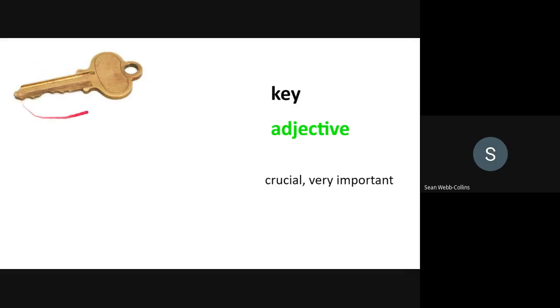And the noun obviously is a key itself. For example, here's the key to the house, don't lose it. So the word forms are the noun, a key, a physical key, and key being the adjective meaning very important.